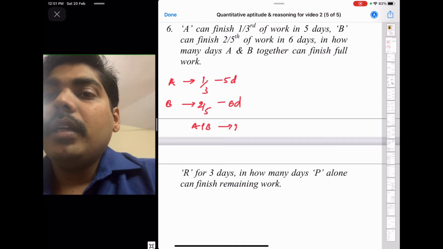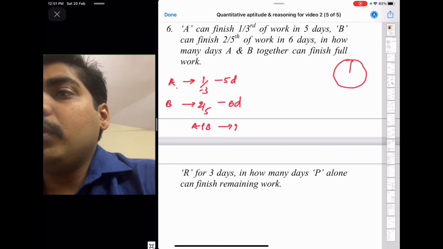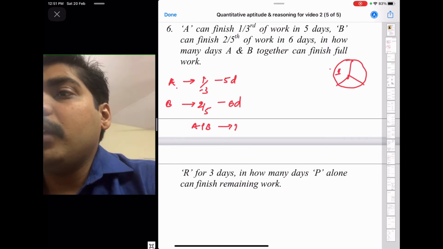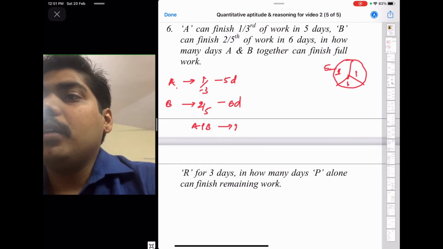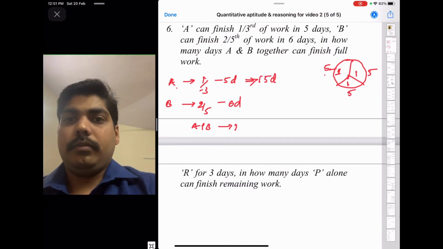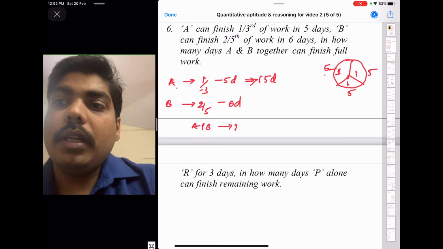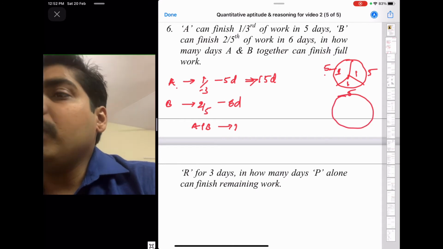See, A is completing one third of the work. That means he divided the work into three equal parts, and he will complete the first part in 5 days. The second part will take 5 days and the third part 5 days. So A will complete the full work in 5 plus 5 plus 5, that is 15 days. And B completed two-fifths of the work in 6 days. That means he divided the work into 5 equal parts.